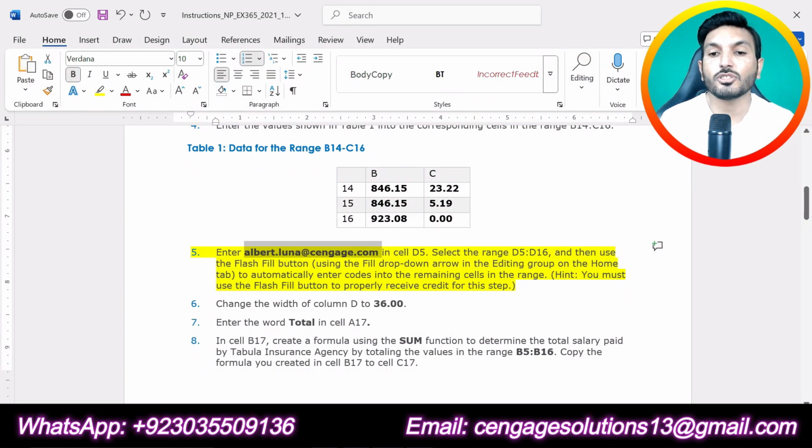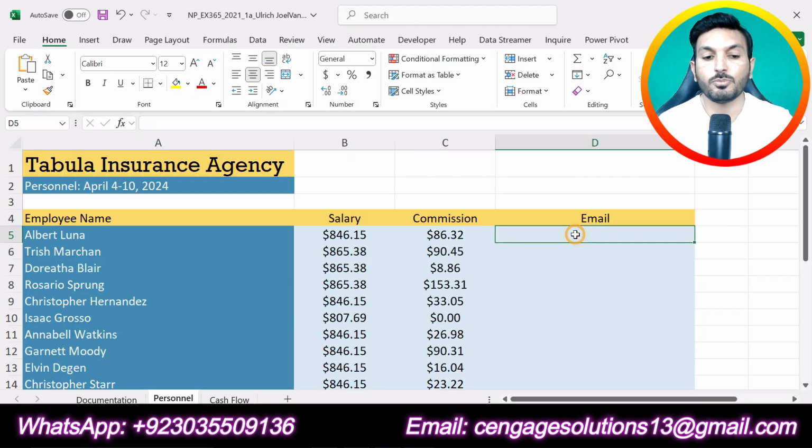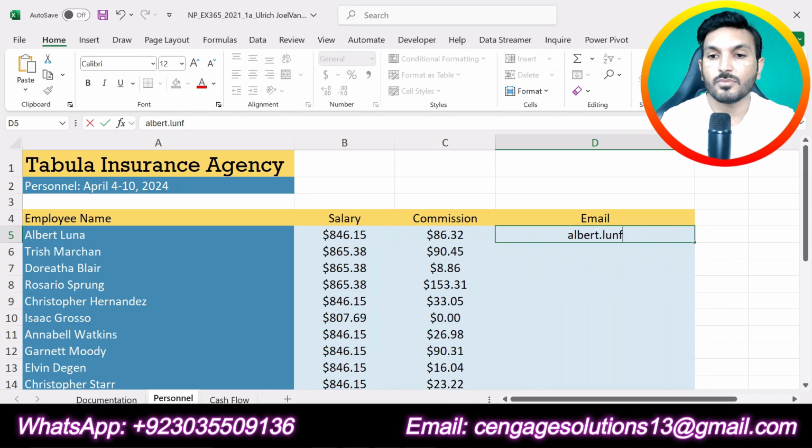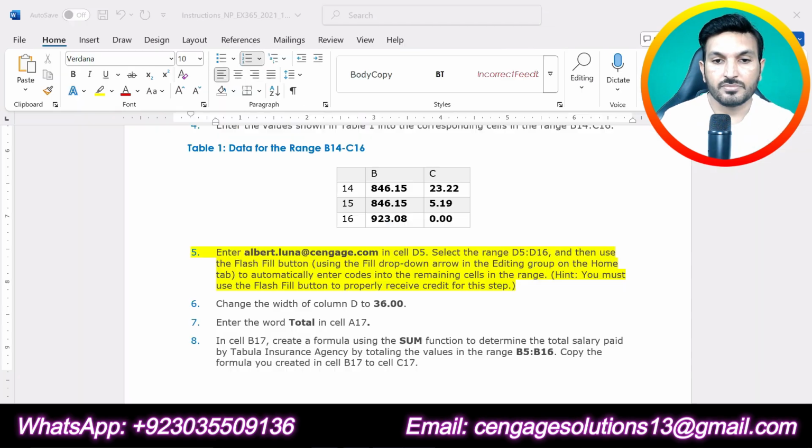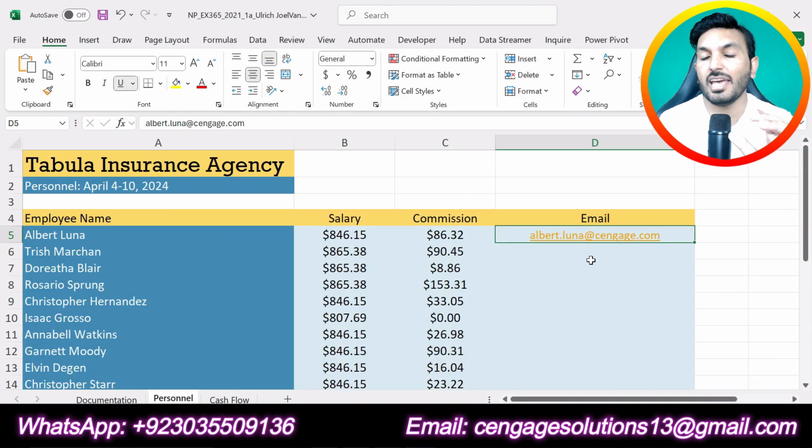So first we are supposed to go to cell D5 and type albert.luna@cengage.com. So I have entered this email address in cell D5.